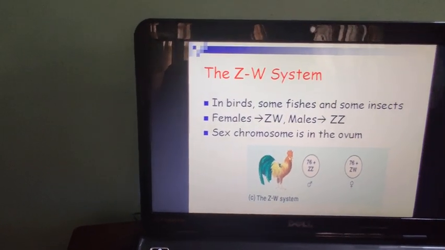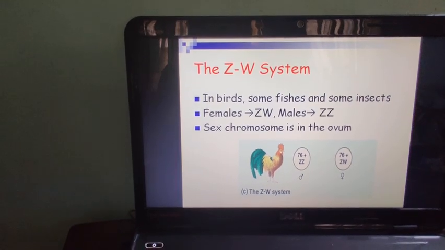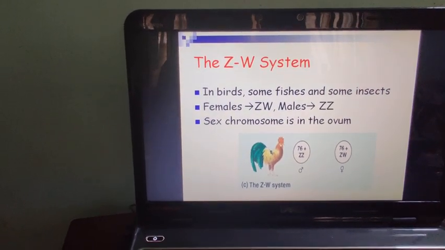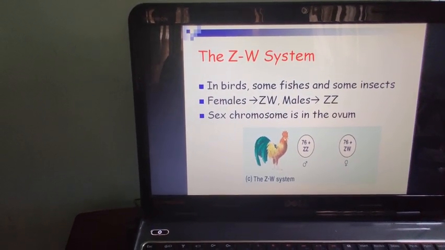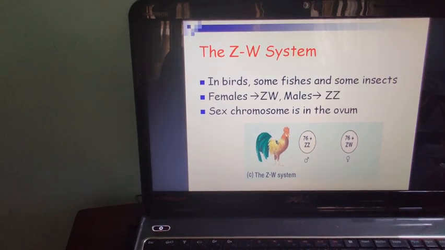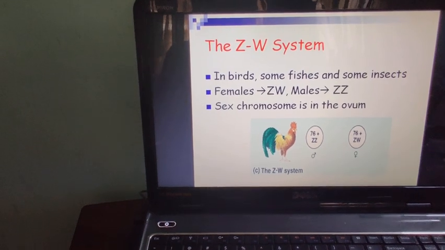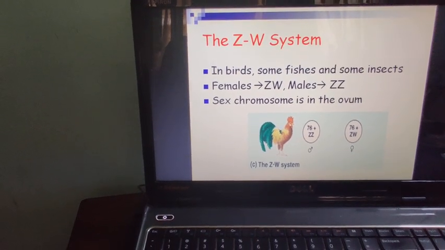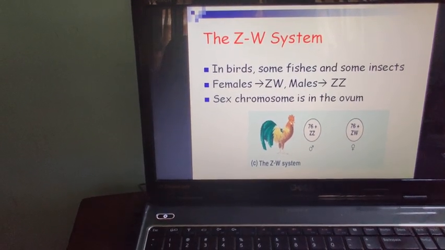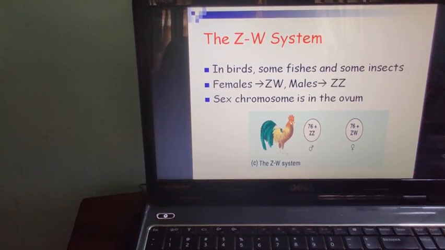ZW system of sex determination is present in birds and some fishes and insects. Females have ZW chromosomes and males have ZZ chromosomes. That means here females are heterogametic but males are homogametic, exactly opposite to the human being.